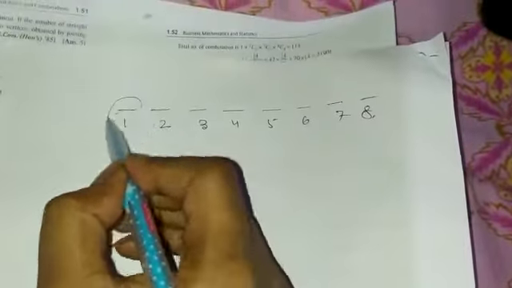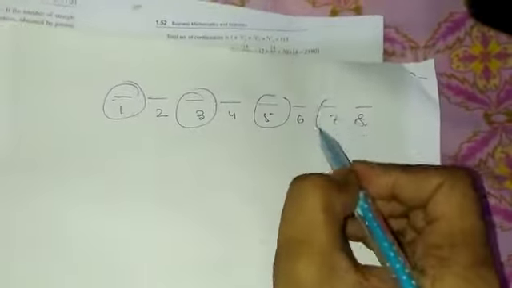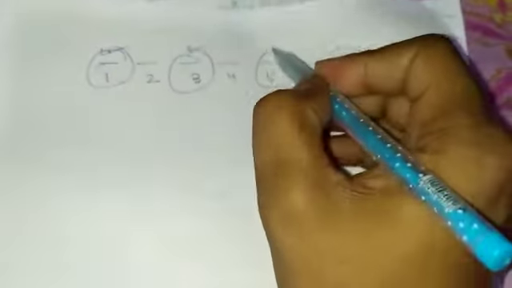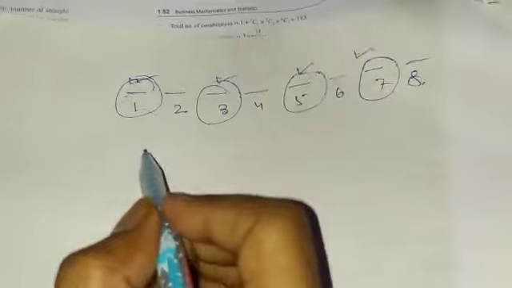The odd positions are 1, 3, 5 and 7. There are 4 odd positions and 3 vowels. So the odd positions are 4 and the vowels are 3.